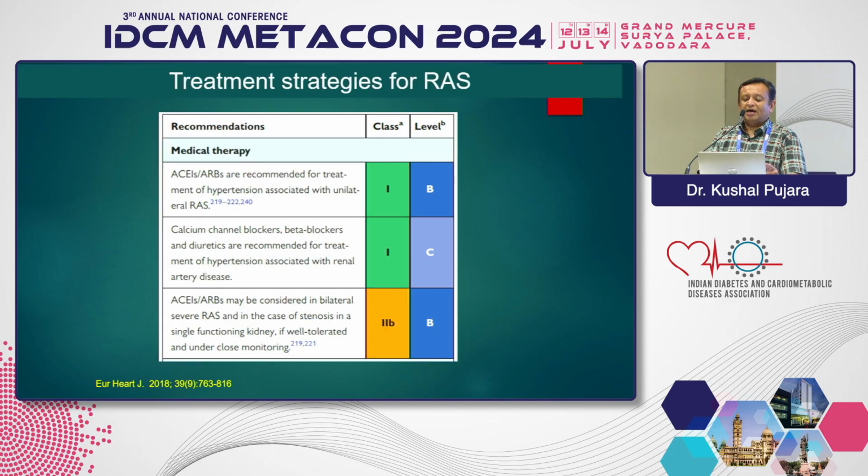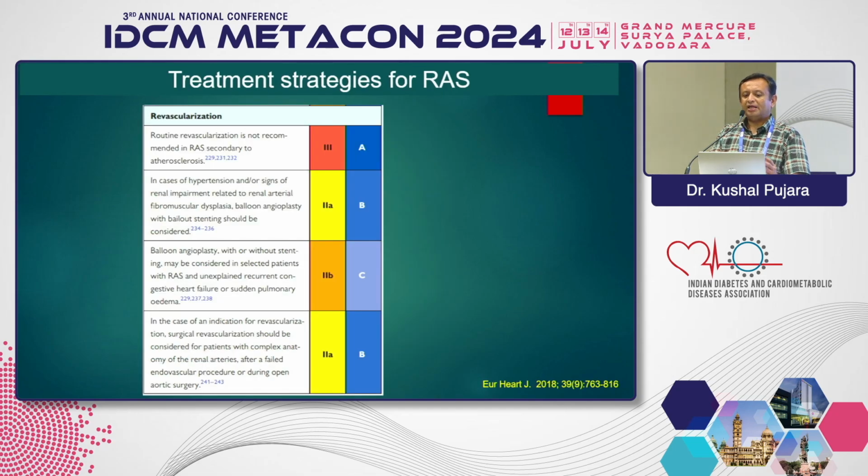For treatment strategy, ACE inhibitors or ARBs, as I told before, are the first-line treatment, class 1B indication in patients with unilateral renal artery stenosis. In bilateral renal artery stenosis, of course, you can still use ACE or ARB, but you have to be cautious about hyperkalemia. There is no absolute contraindication, however we prefer calcium channel blockers and beta blockers compared to ACE/ARB in bilateral renal artery stenosis. Revascularization is a class 3A recommendation, so we don't have to put a stent for revascularization in each and every patient of renal artery stenosis. Only a certain group requires balloon angioplasty, in FMD, which has more evidence, class 2A, not in atherosclerotic renal artery stenosis.